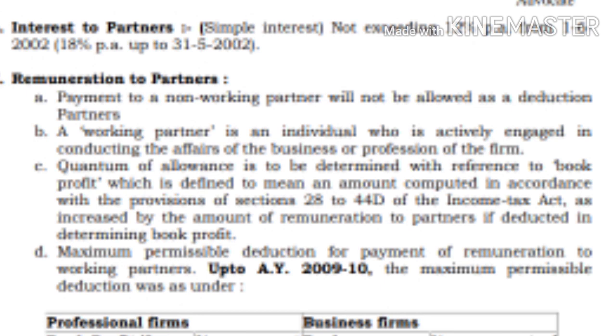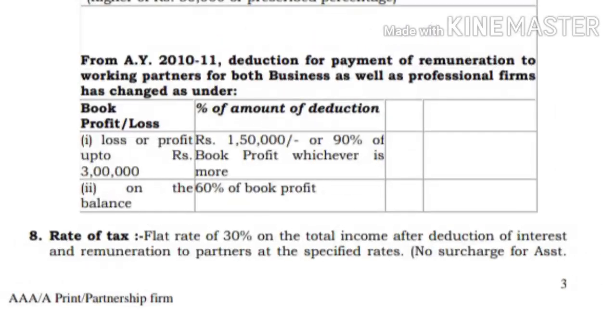From assessment year 2010-11, the deduction for payment of remuneration to working partners for both business as well as professional firms has changed as under. I will tell you what is book profit in my next video, but how this deduction is allowed is given clearly here.